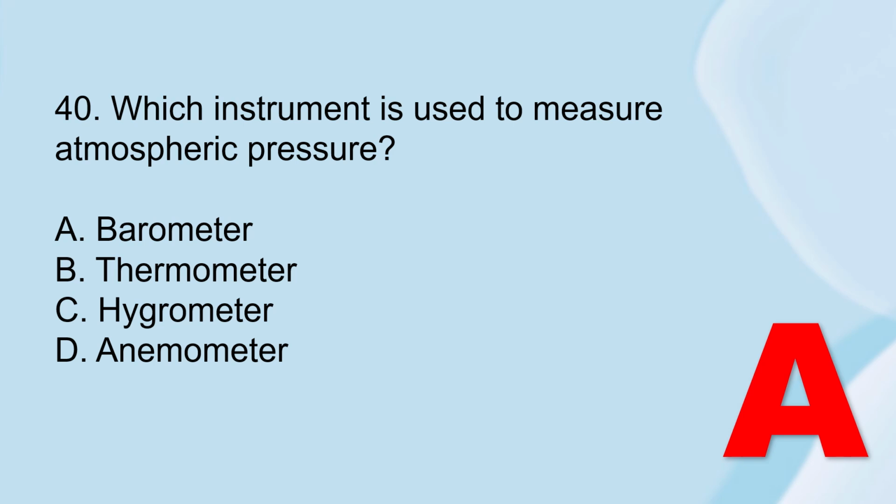Okay, the correct answer is barometer. So this measures air pressure. For the other choices, for letter D, wind speed is measured by the anemometer, humidity by the hygrometer, and thermometer is for temperature.